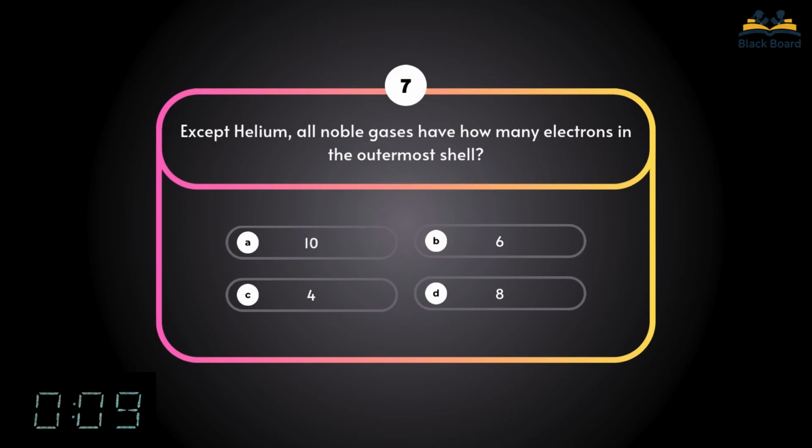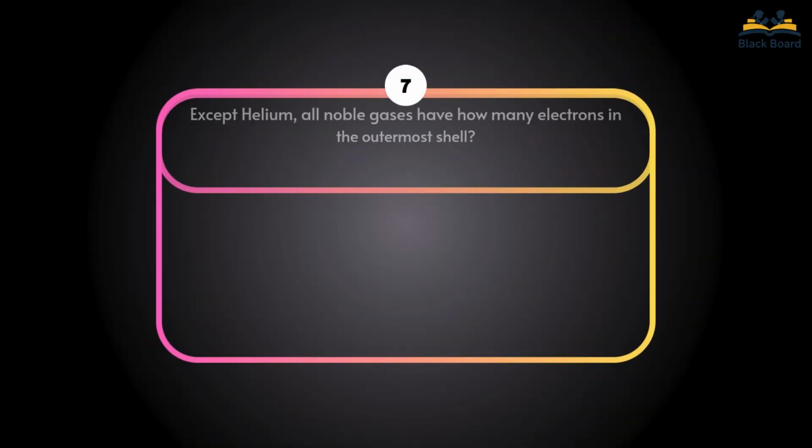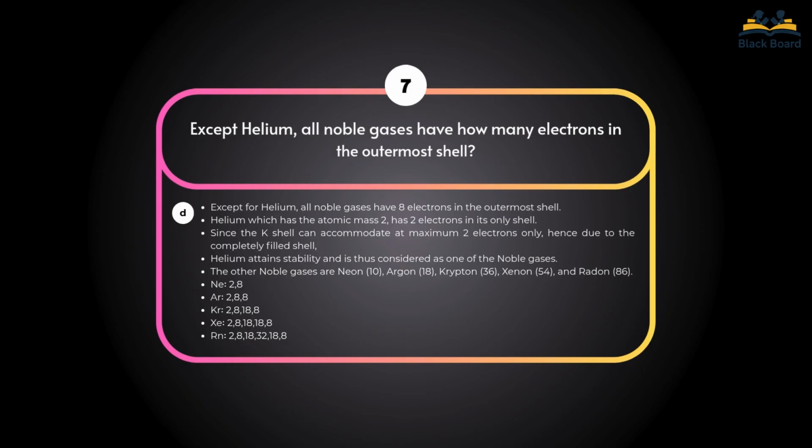Seventh question. Except helium, all noble gases have how many electrons in the outermost shell? Correct answer is 8 electrons.